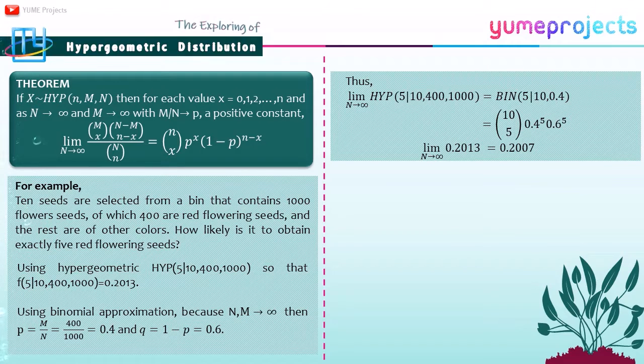So taking the limit as big N approaches infinity of the hypergeometric distribution, we get 0.2007. It approaches the hypergeometric distribution, so they are close numbers.